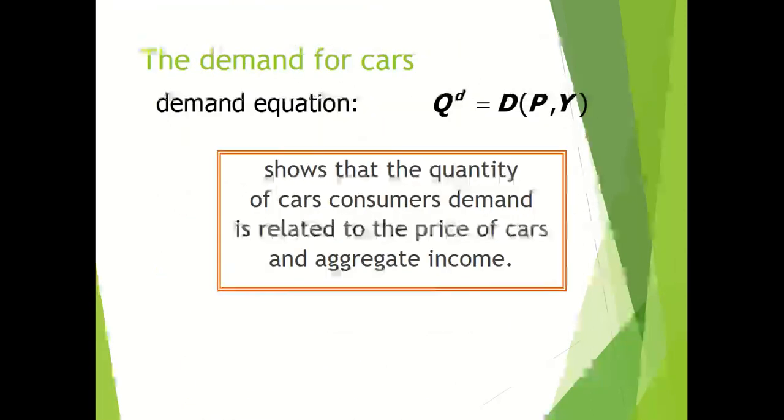The demand for cars can be written as quantity demanded is a function of the price of the product, that is the car, and aggregate income, that is Y. So demand for cars depends upon two parameters, that is the price of the car P and aggregate income, that is Y. This equation shows that the quantity of cars consumers demand is related to the price of cars, this variable P, and aggregate income, that is Y.